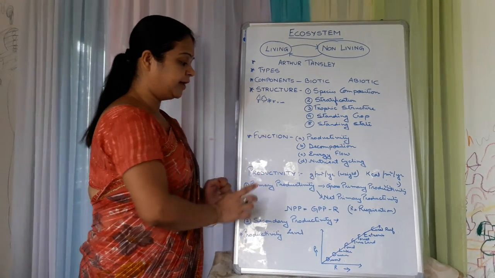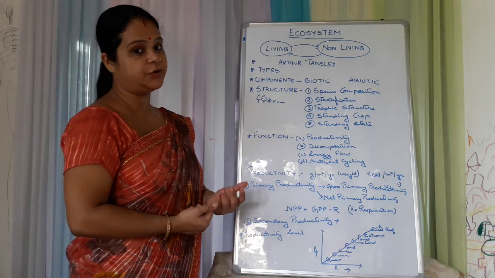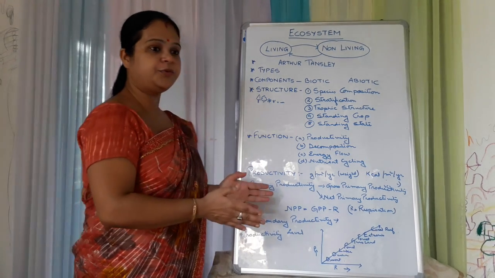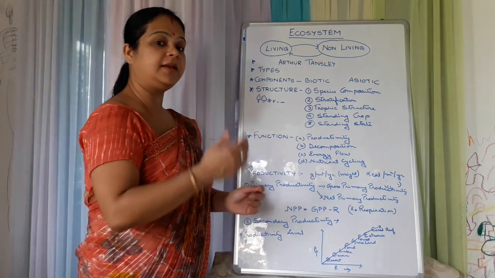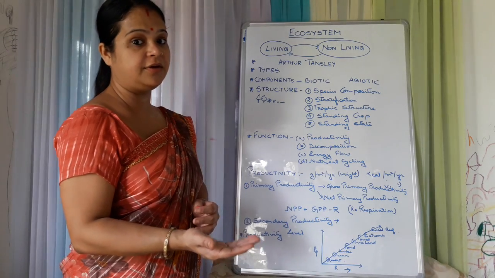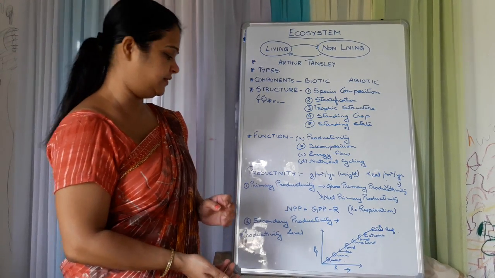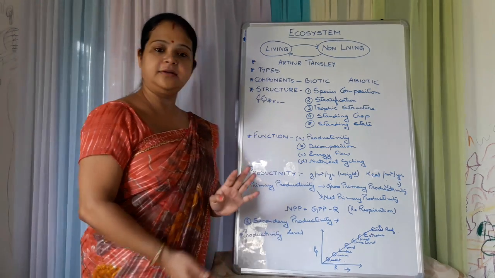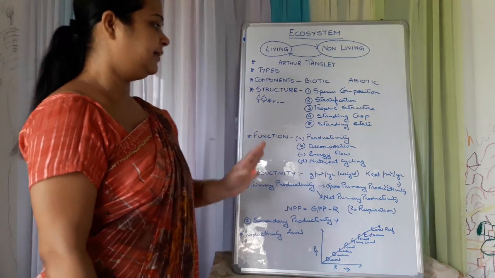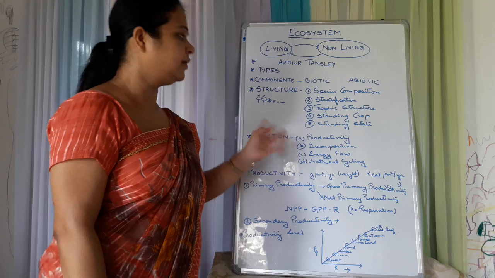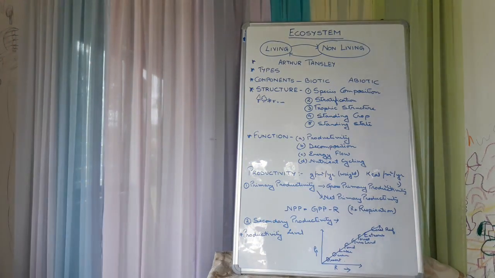Productivity is the total amount of energy-rich organic matter that is produced. That produced by green plants is primary productivity, which is available to the herbivores or carnivores at the next trophic level, and that is the secondary productivity. I think it is clear to you all. Still, go through the books and study them properly so that no problem occurs.